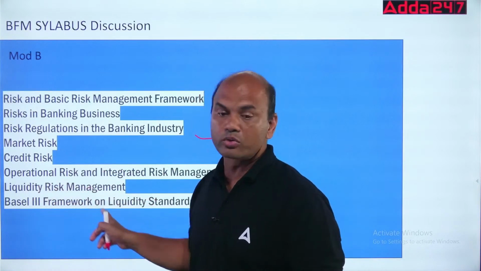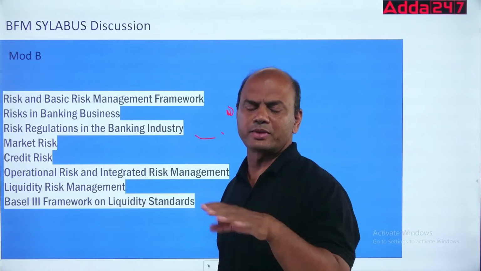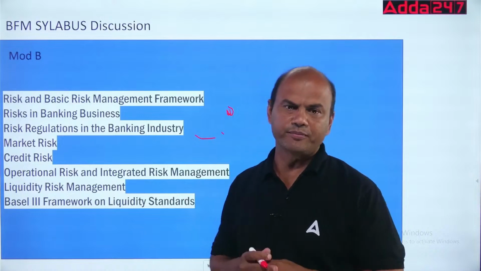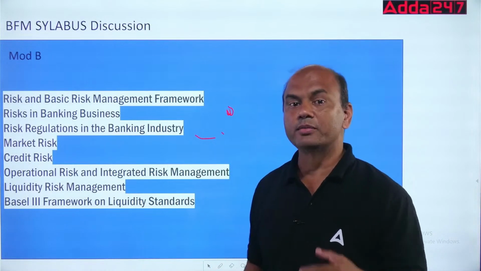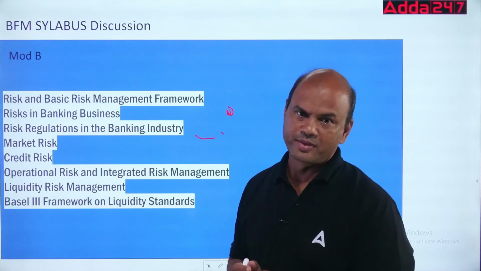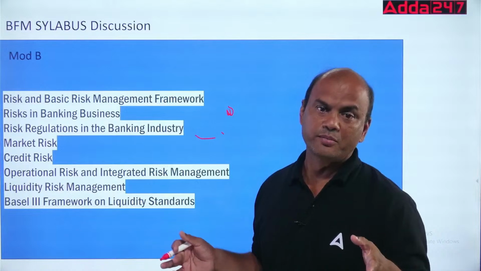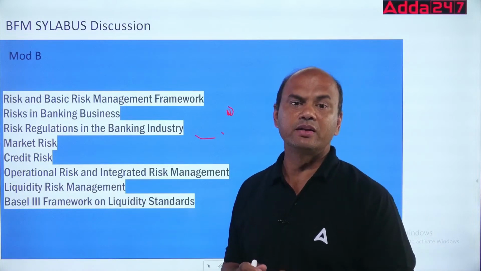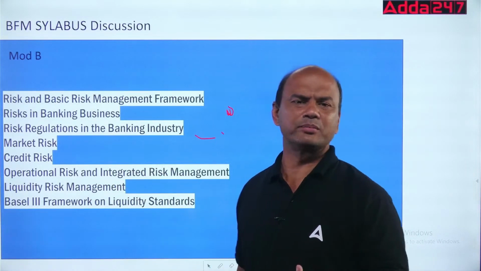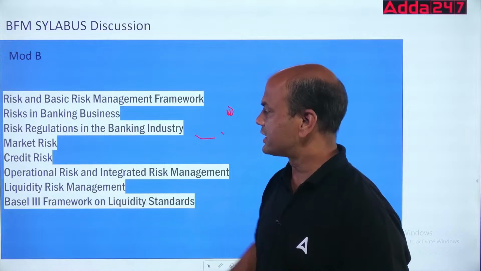Liquidity risk management. How to manage liquidity. Every bank needs to be liquid. Liquid means what? See here, I'll give you a simple example. Suppose you have a huge property, a big house, but for your daily expenses, you don't have money. Will you be able to survive? Not. Why? Even though you might have a huge mansion, if you don't have money for daily expenses, you can't survive. The same simple logic is used in banking and any company. You need it for your daily expenses, working capital. So that's liquidity risk management.